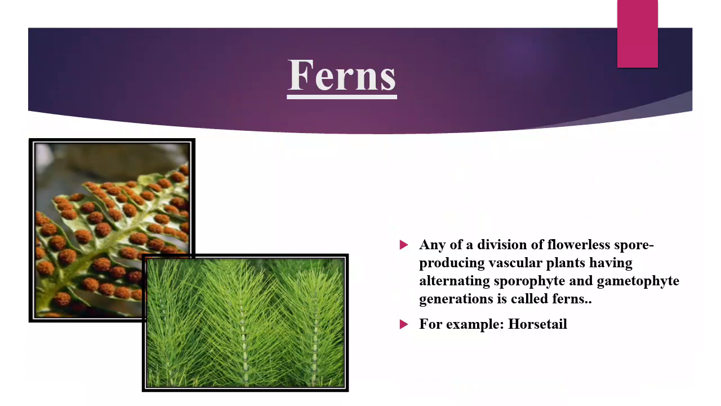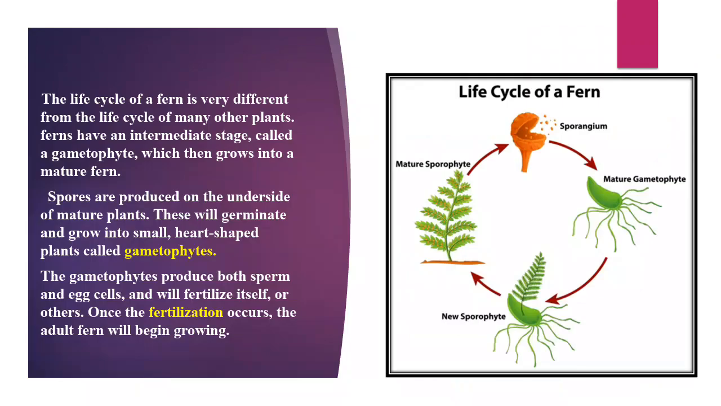Ferns. Any of a division of flowerless, spore-producing vascular plants having alternating sporophyte and gametophyte generations is called a fern. For example, horsetail. Life cycle of fern. Sporangium produces spores. Spores will germinate and produce a gametophytic body. The gametophytic body again has the ability to produce a sporophytic body.